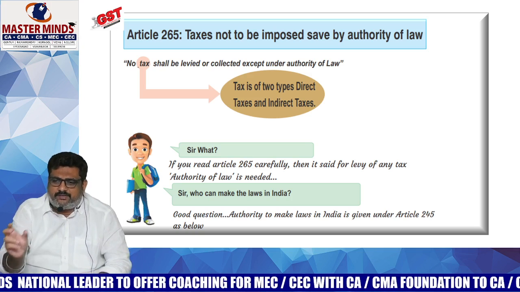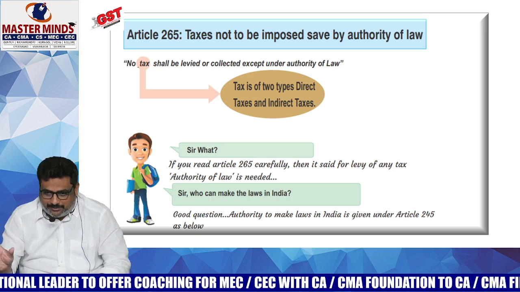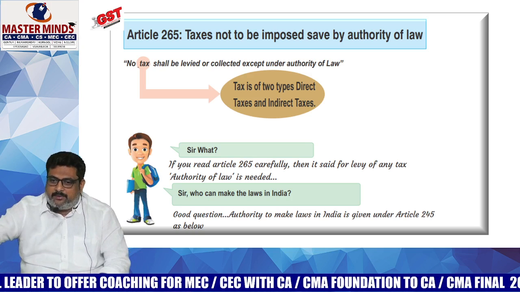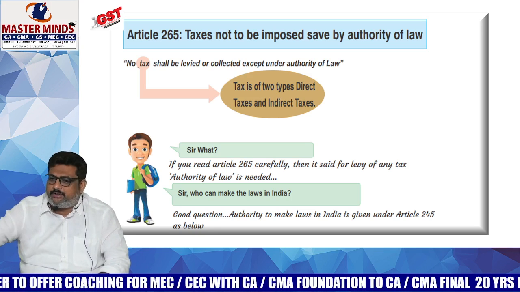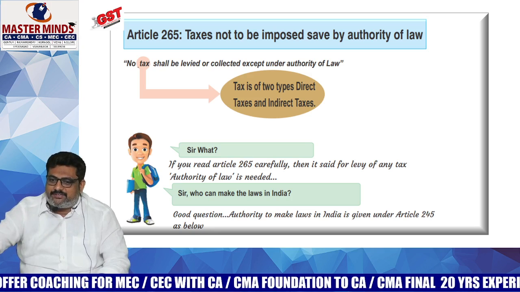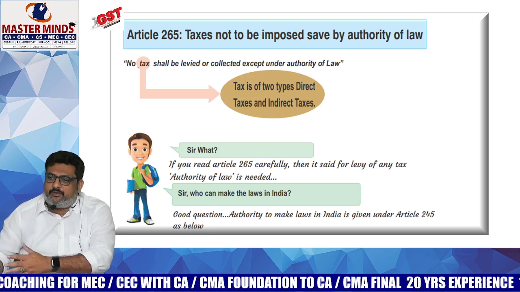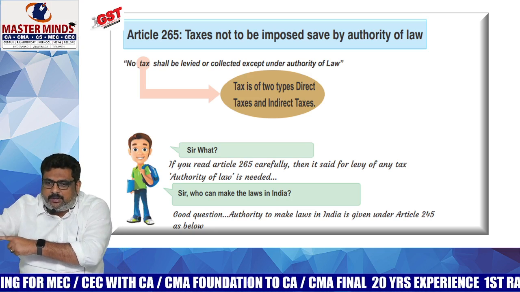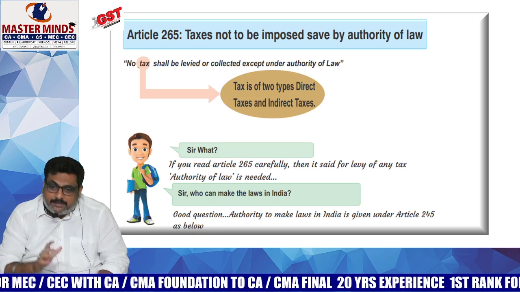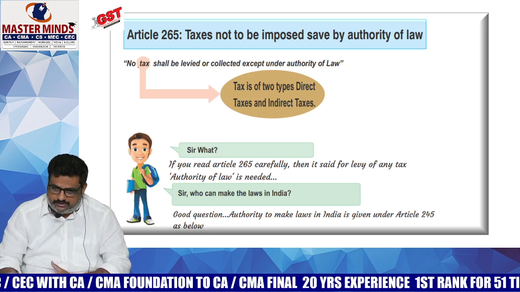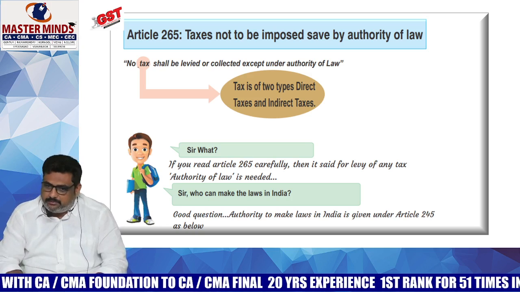In simple language, they will just put the summary there in the trade notice. From now onwards, you are liable to pay GST at the rate of 18% on textile articles. To all textile members, if you want any further clarification, refer to circular number so and so. That is called a trade notice, a simplified version or summary of a circular generally.